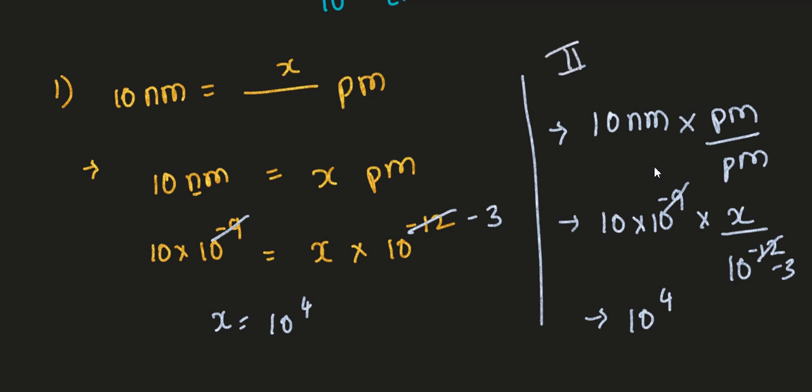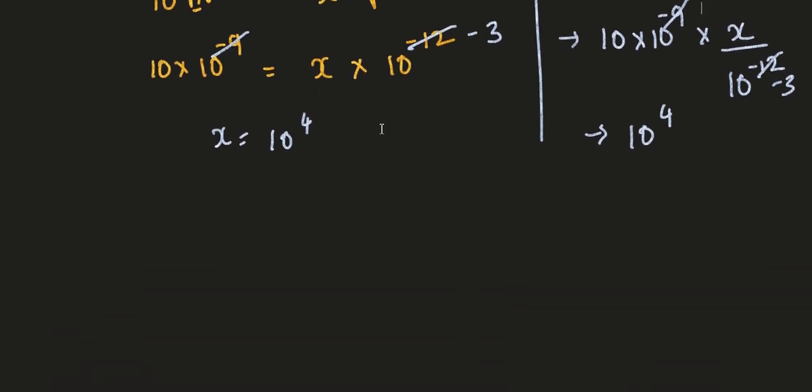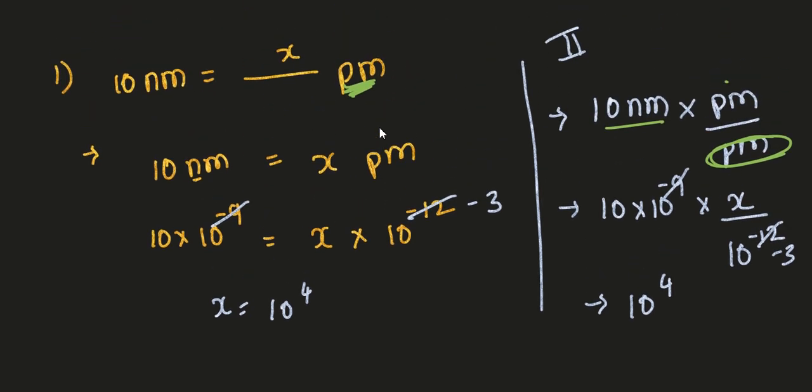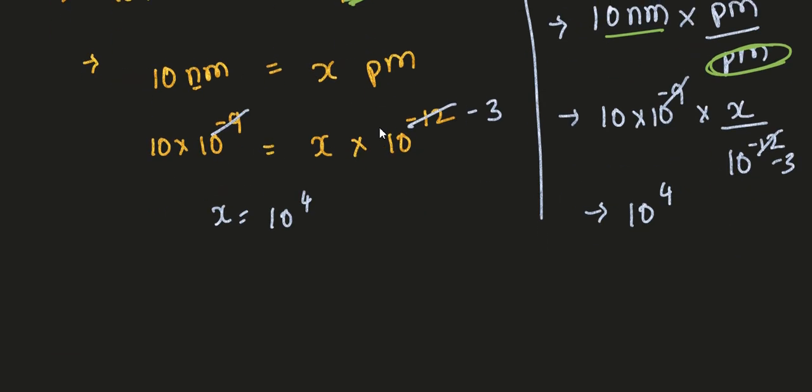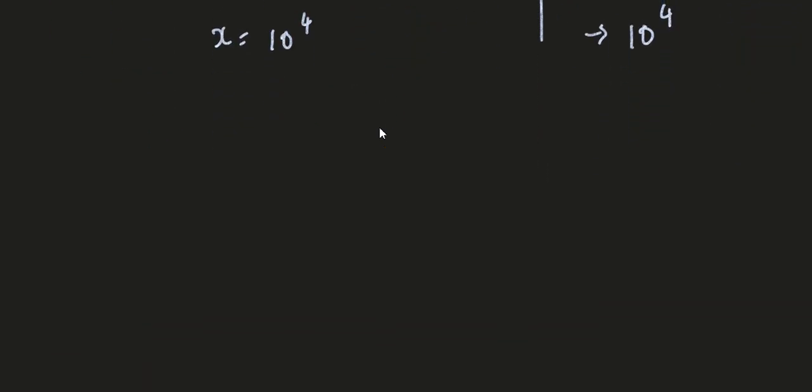In the second method, first you write the question. Next, whatever unit you want, you divide by it, and just substitute the denominator to get the answer. Don't worry, we'll go with one more example so that you get more clarity. We'll do both methods, but my suggestion is to go with the second method. It is very easy to understand and easy to remember also.